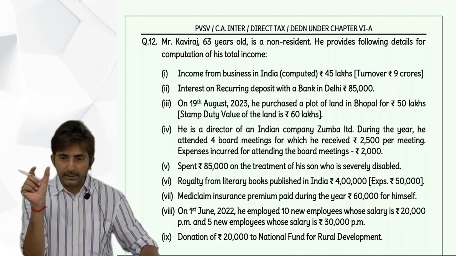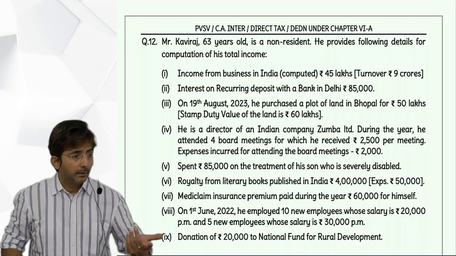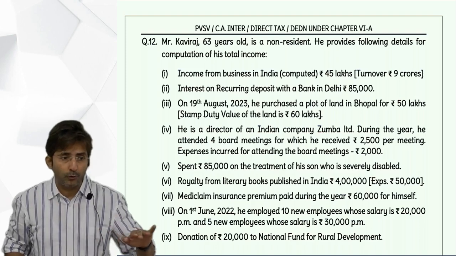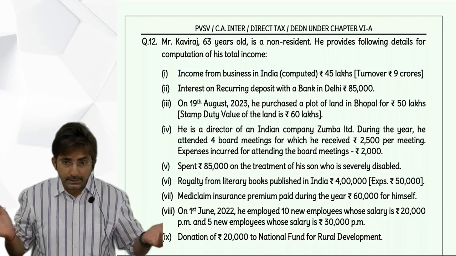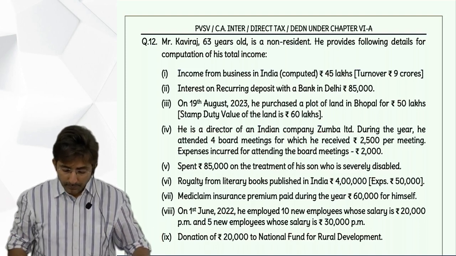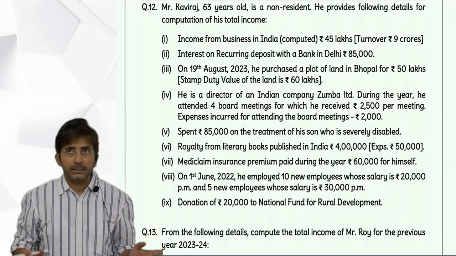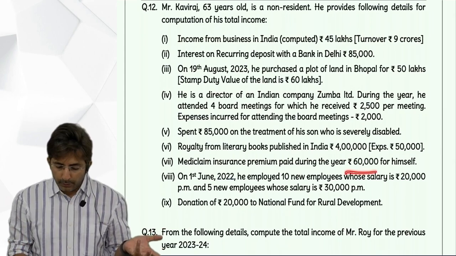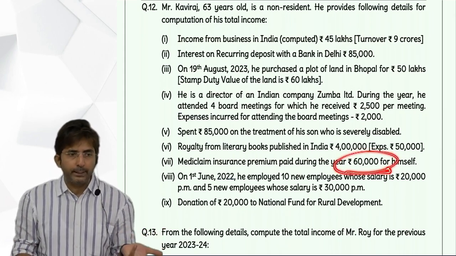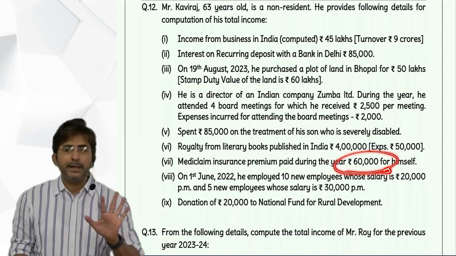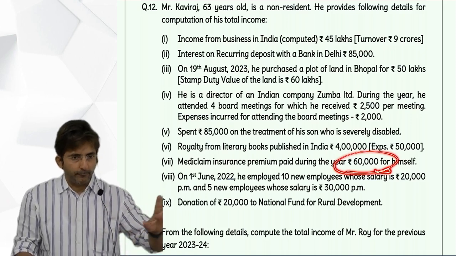Otherwise you take additional deduction 25,000 for senior. But here additional deduction 0, because he is not a senior citizen. So you will take only basic deduction. But that is maximum 25. So here it is 60,000, but then limit is 25. So what to do? You will take only 25,000.